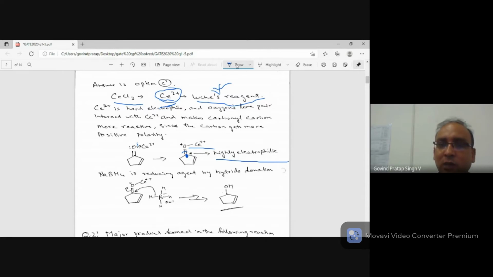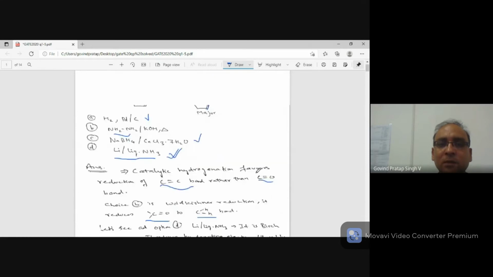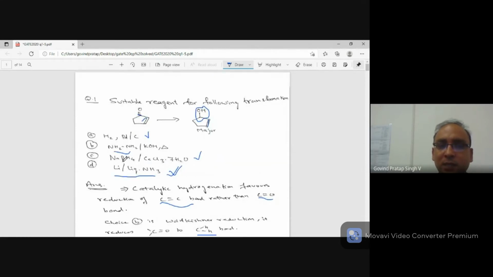And then you have NaBH4, which works as a hydride donor. You never write H minus. H minus is a hopeless nucleophile, it will not attack at any cost. So for BH4, you have to show the hydride through the bond in this mechanism, and it goes and attacks, and this comes up, and it becomes CH, then it takes away H later, and it reduces. So Luche's reagent, along with NaBH4, will be the best way to reduce an alpha beta unsaturated ketone into just the alcohol with alpha beta unsaturation.